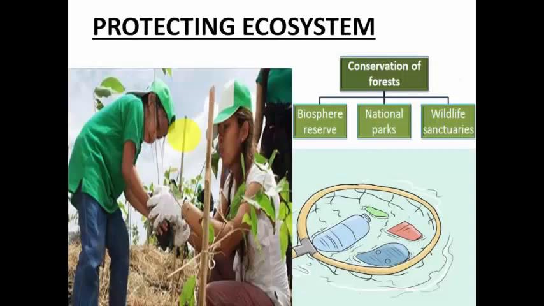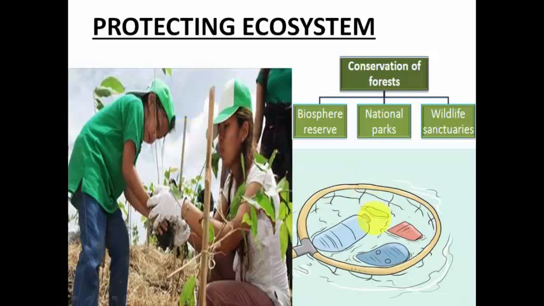So the first step starts from we all, each one of us should plant trees in our surroundings, in our nearby gardens. We should take some efforts that if we see that the trees are being cut, then we should plant more and more trees, because trees give you a lot of rainfall. If there are more number of trees, the rainfall will be more, and if the rainfall is more, then the entire cycle will be balanced. Rainfall will be more, the productivity will be more, and you will have biodiversity, which is very important for a balance of ecology and ecosystem.